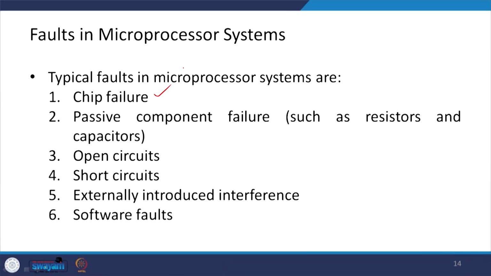The typical faults in microprocessor systems are, say, chip failure, or passive component failure such as resistors and capacitors, or your circuit is open, or you have a short circuit, or externally some induced interference is there, or there could be software faults. So, these are the typical faults in the microprocessor system.